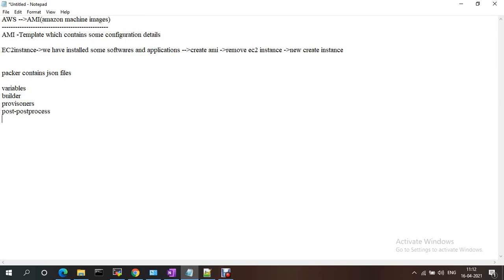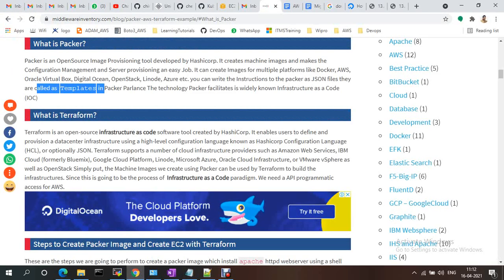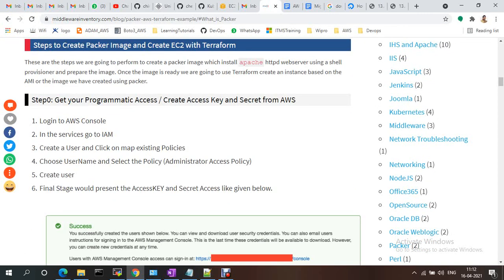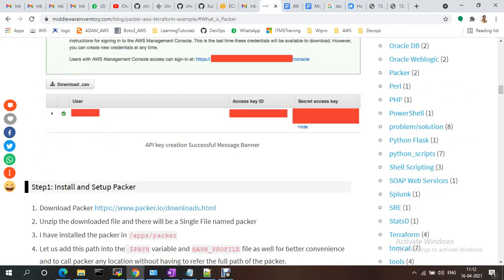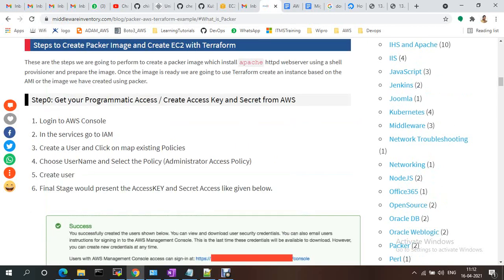Every JSON file contains these sections, and these values should be mandatory. Now let me create this one, and there are steps we need to follow to create the AMI.